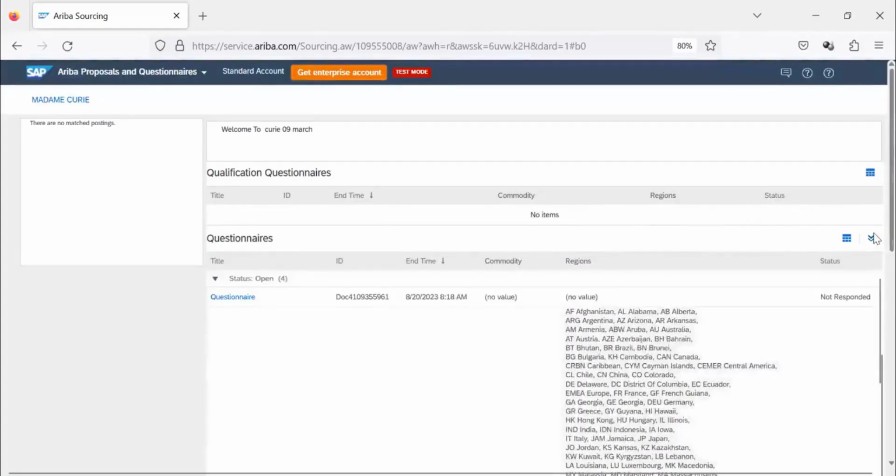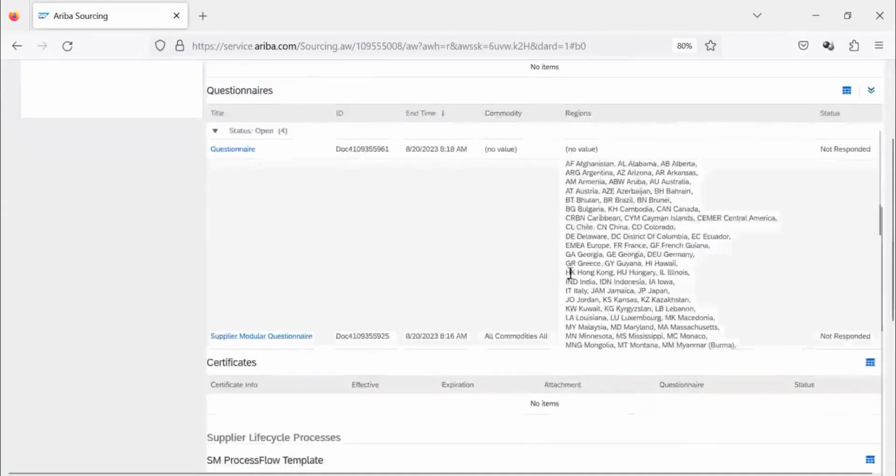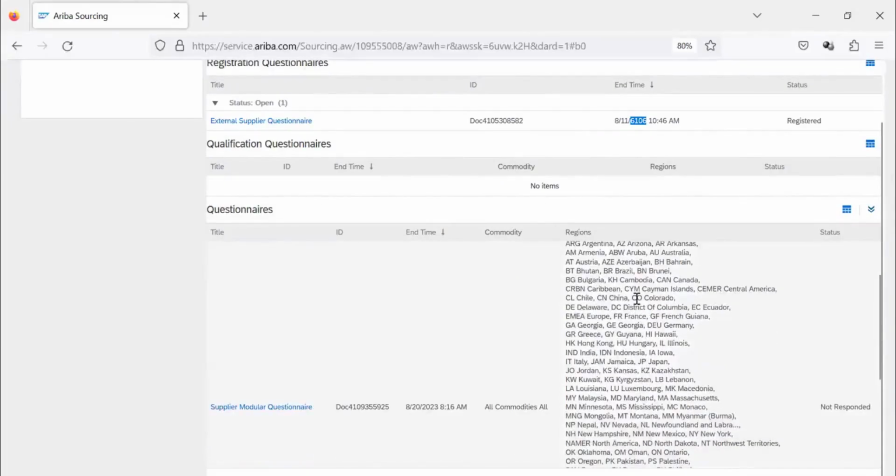There are 4 questionnaires that have been asked, and this is a qualification questionnaire. You can see the commodity and reason. When I'm selecting this commodity, I will be satisfying all these reasons.